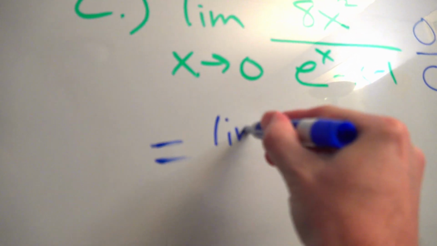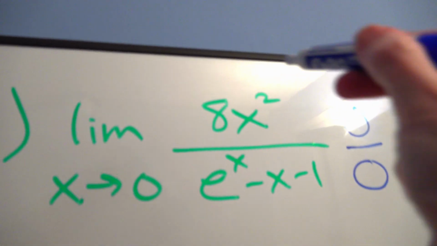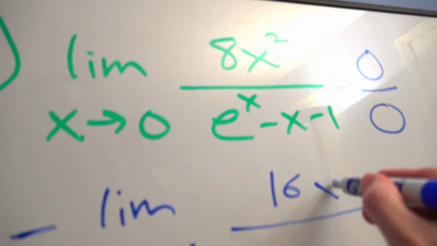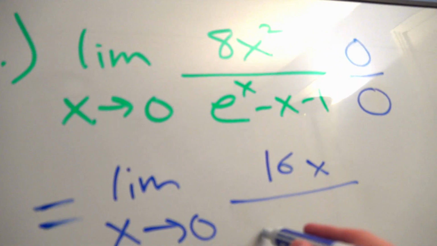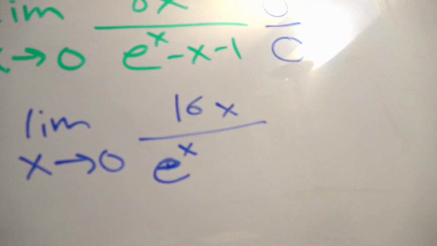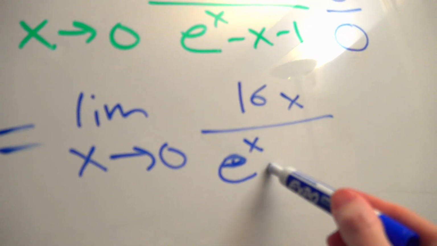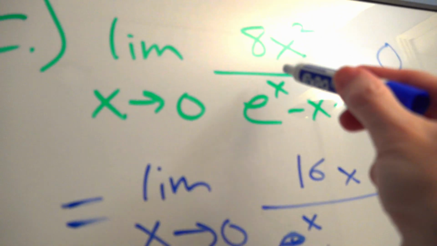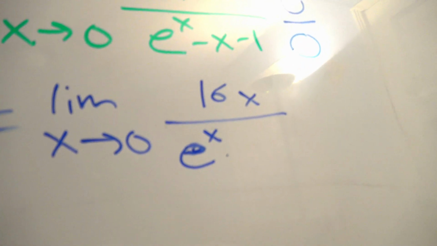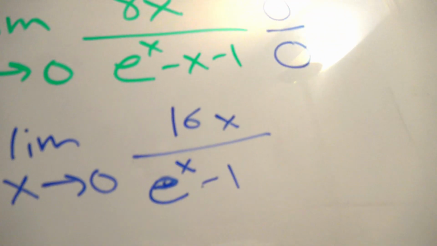It is one of those two indeterminate forms that are allowed. So the limit as x approaches 0 of, okay, let's retry the derivative of the numerator, what we call f prime of x. That would be 16x to the first. The derivative of e to the x, do you remember this one? It is itself, because it's growth or decay. It's itself times the natural log of the base, so natural log of e, which is just 1 anyway, times the chain rule of x, which is also times 1. It's one of those rare derivatives that is itself. Minus 1 from the x, and then minus 0 from the 1.